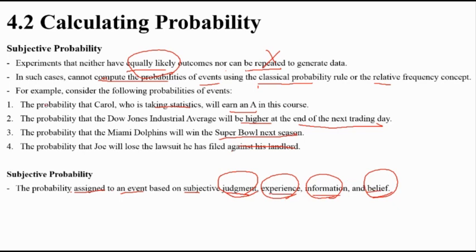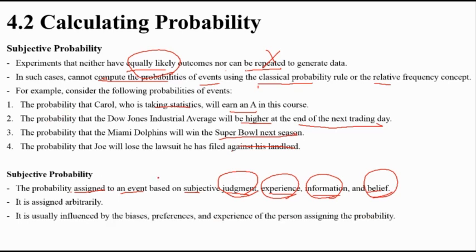There's no data, so it's arbitrary. It is influenced by bias, preference, and experience, and depends on the person who assigns the probability. So it's not clearly defined; we can just say it may be possible. That's subjective probability.